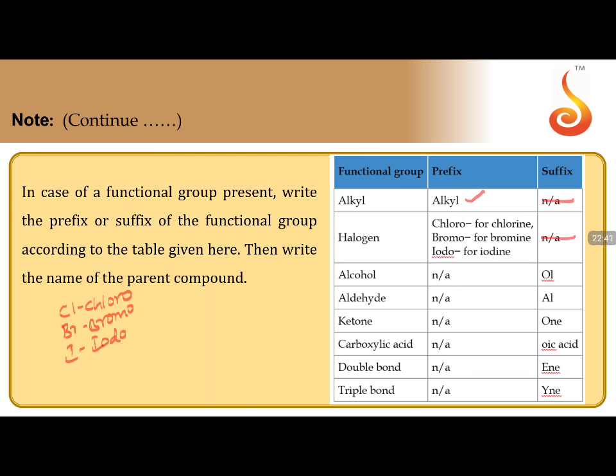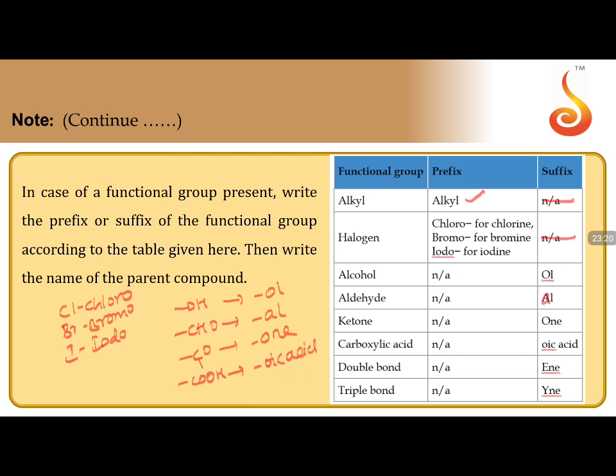Okay. If you have an alcohol group, the OH group, the suffix will be written as ol. Suffix is ol. If you have an aldehyde group, the suffix is small a l, not capital A, small al. And remember, if you have a ketone group, then one. If you have a carboxylic acid, then oic acid.